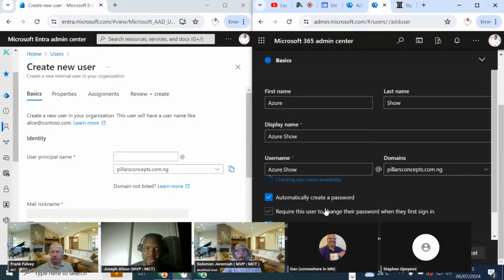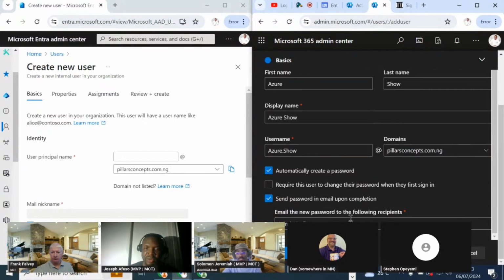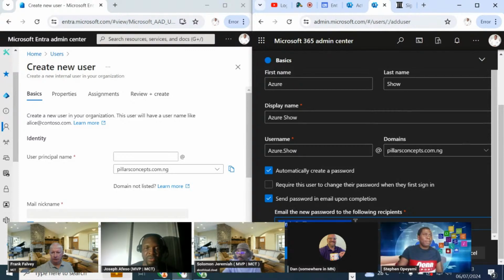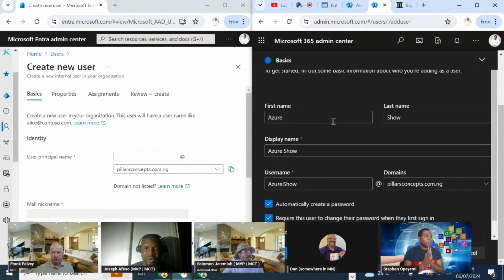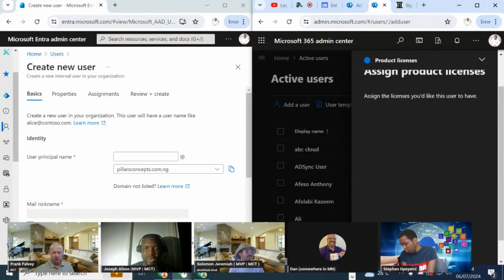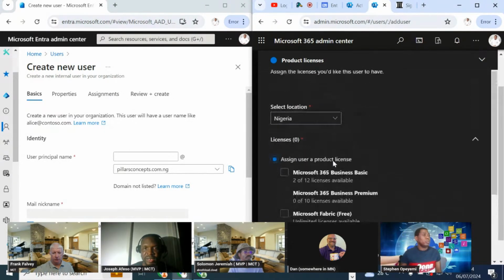Of course, this user is not an internal user yet, so he does not have an email address. Of course, I can also decide to send it straight to the admin, who is the admin of this tenant, so that I can share with the user as well. So require this user to change password. Maybe we want to do that, right? And then that is what we have here. So the next thing we'll do here is to click here, just so we can decide what happens next.